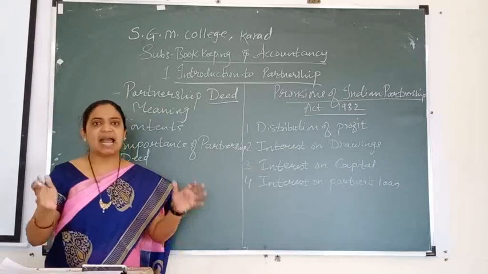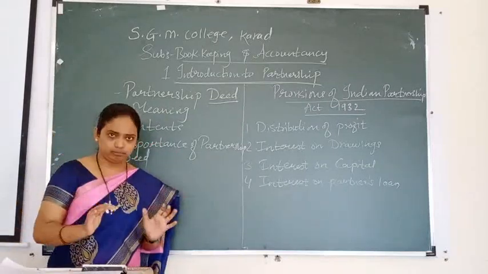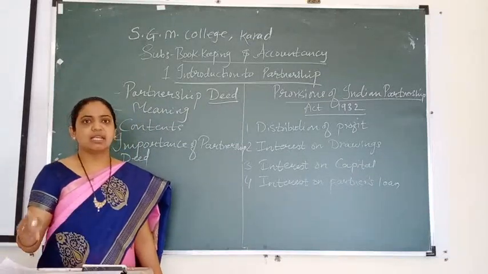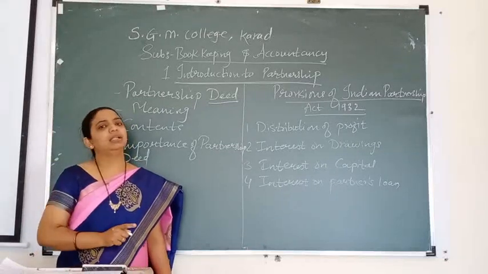Again, I repeat: if the partner is giving some amount to the business as a loan and the rate of interest is not given, then 6% interest is always allowed.